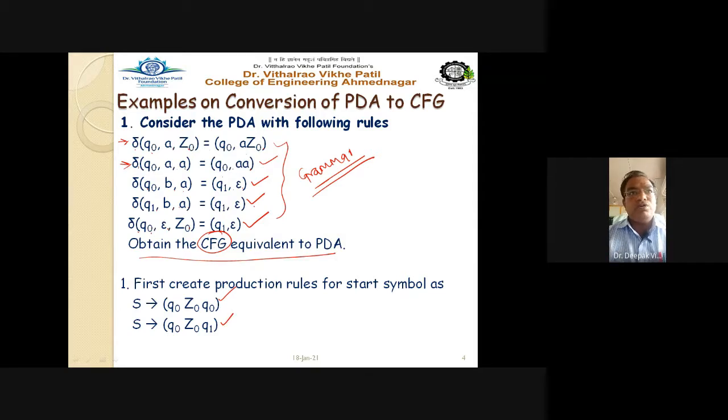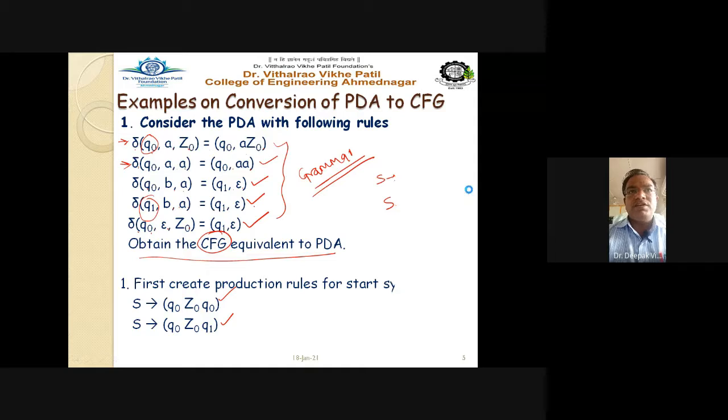By default, you have to observe how many states are there in the given PDA. There are two states, Q0 and Q1. So you have to write down the start symbol as Q0 Z0 as a stack symbol Q0, and the second rule you write Q0 Z0 Q1. How many states are there? There are states Q0 and Q1. So first you write down it for Q0 Z0 Q0, and then you write down it for Q0 Z0 Q1. You have to write down for Q1, right?